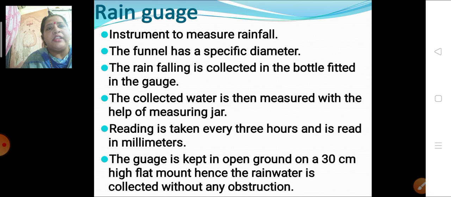This reading is taken after every 3 hours. And as I told you, the gauge is kept out in an open ground so that there are no obstructions in the middle, and that also on a 30 centimeter high flat mount, so that we get a proper reading about the rain in that particular place.